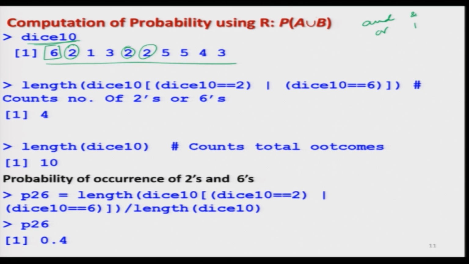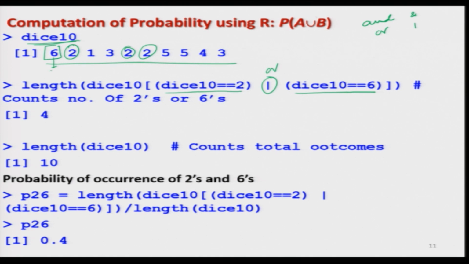So, now I try to use the logical operator OR, and I try to count the places where dice 10 has the element, say 2, that means dice 10 is logically equal to 2, and we also want to count the places where dice 10 has the number 6, and then we want to operate this OR operator on both the numbers, right. But this is going to give you the answer in terms of true and false.